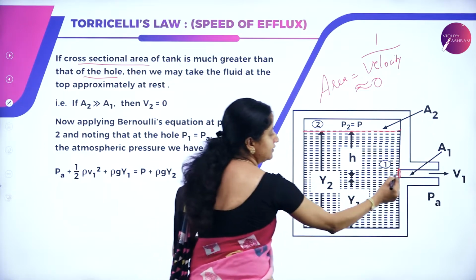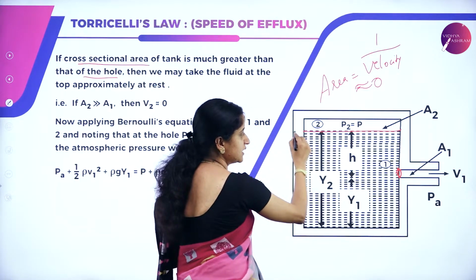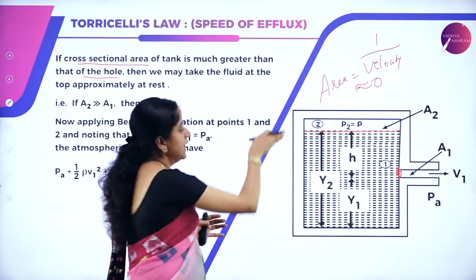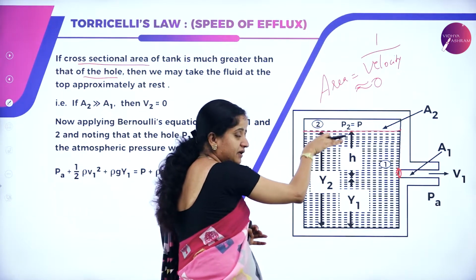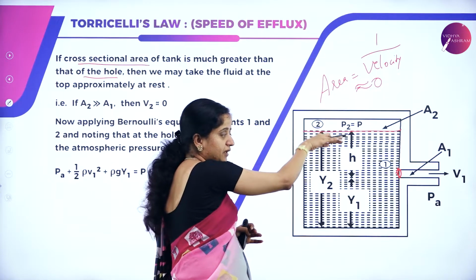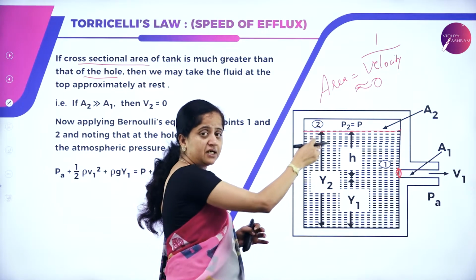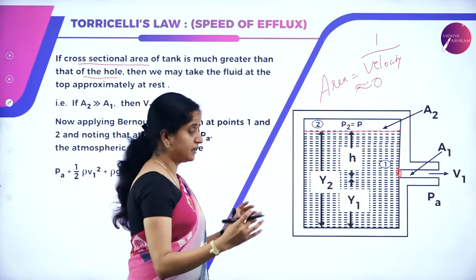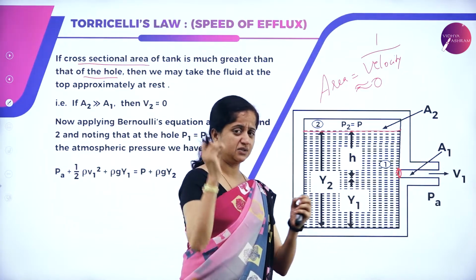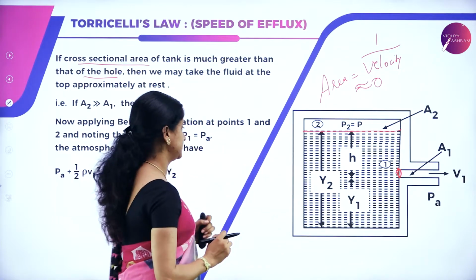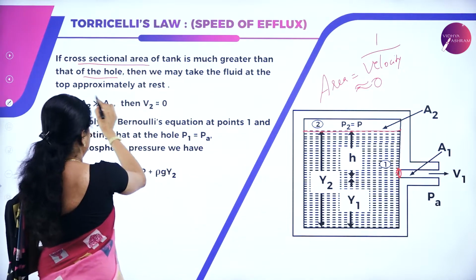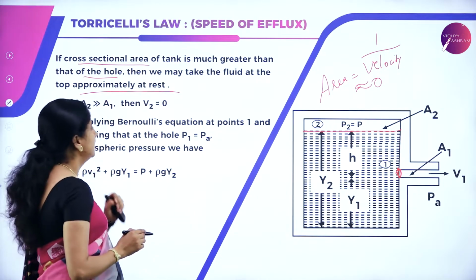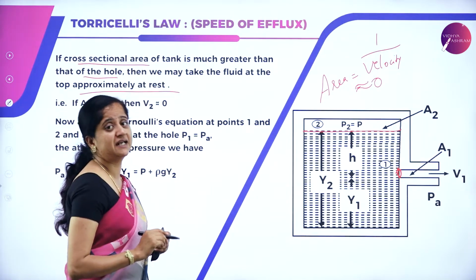So when you compare to the hole's area of cross section, the cross sectional area of the tank is much bigger, and hence at the top, even if there is a velocity, because if the water decreases there will be some motion, when the area is larger when compared to the hole, the velocity is very small and is almost equal to 0, and hence we may take that the fluid at the top is approximately at rest.